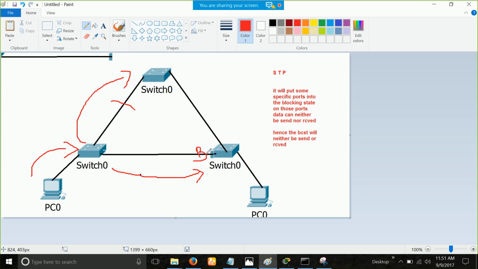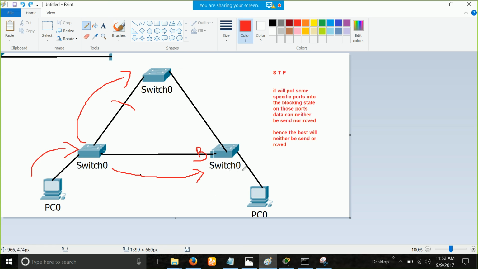Okay, see, blocking state doesn't mean that it is down. It will be up. When you do show ip interface brief, it will show status up and protocol up. Only, in the spanning tree, the state of the port is blocked. So this broadcast will be sent here, but this switch will never process this broadcast, nor will it forward the broadcast out this blocking port. So your loop is immediately stopped. That is the job of the spanning tree.